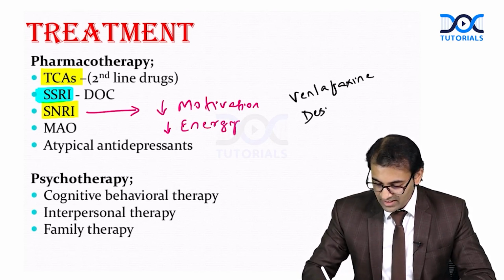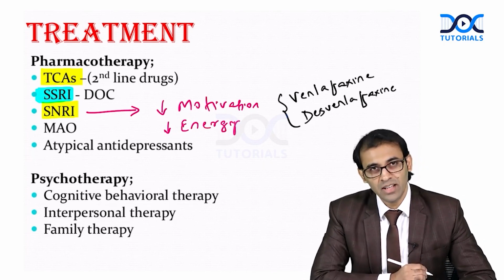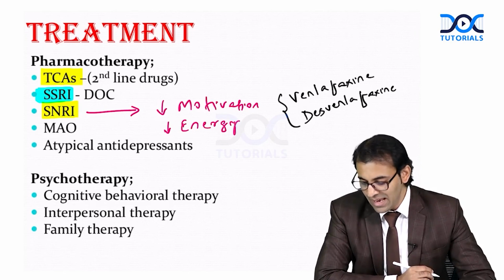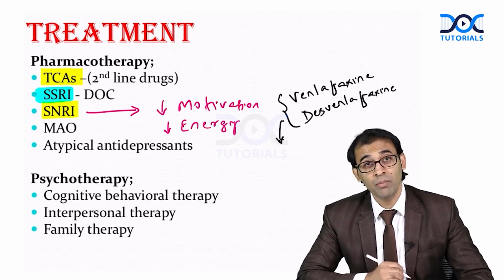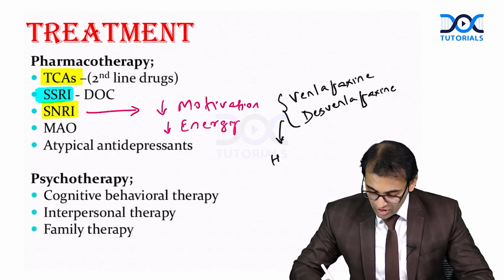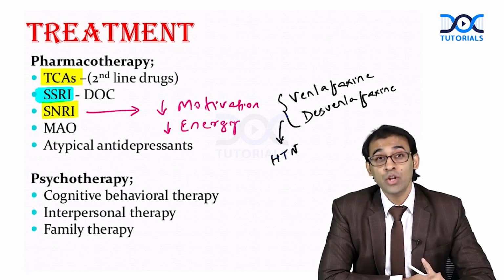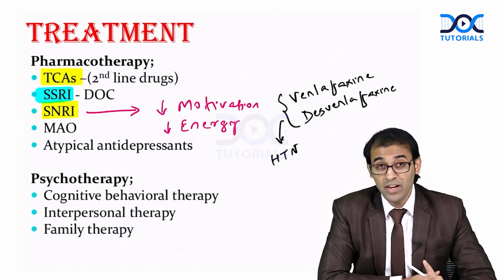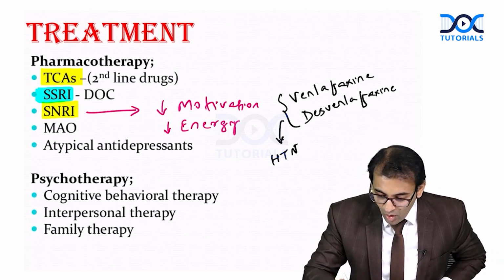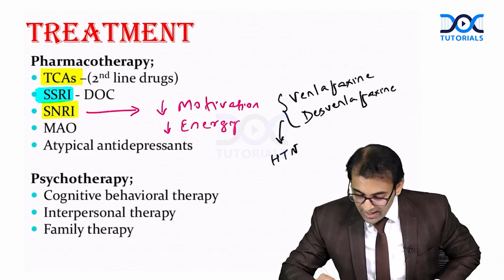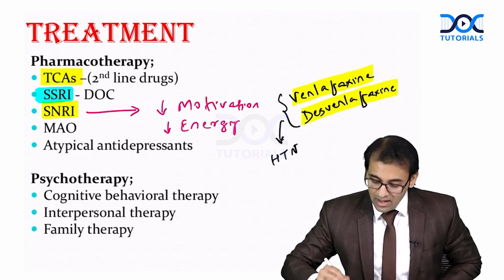Venlafaxine, desvenlafaxine. So many SNRIs are there, but especially we have to focus on venlafaxine and desvenlafaxine. But remember, the side effect of these two on long-term exposure can be hypertension, because SNRI, selective serotonin norepinephrine reuptake inhibitor, causes increased adrenergic tone. So remember, on long-term use of SNRI, especially venlafaxine and desvenlafaxine, the side effect can be hypertension.